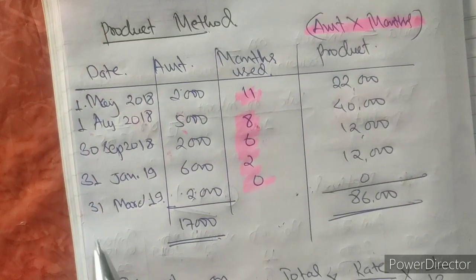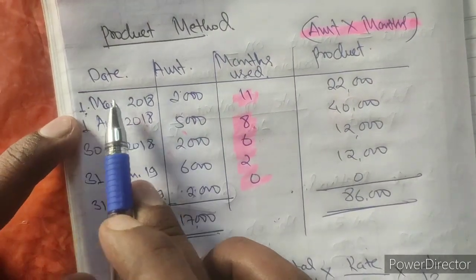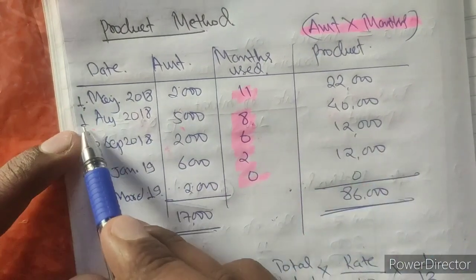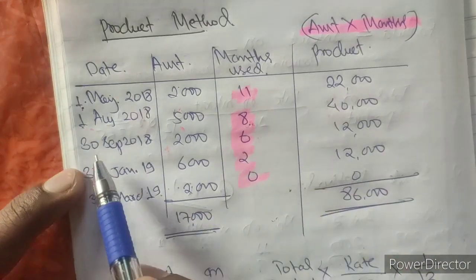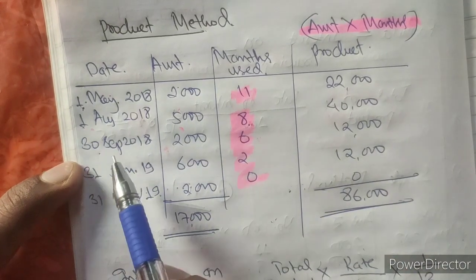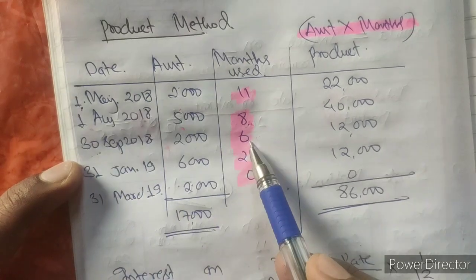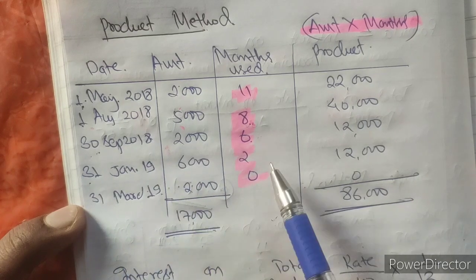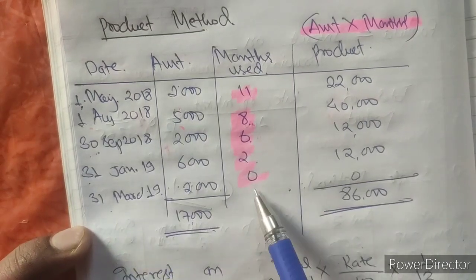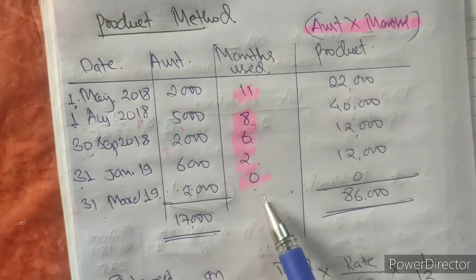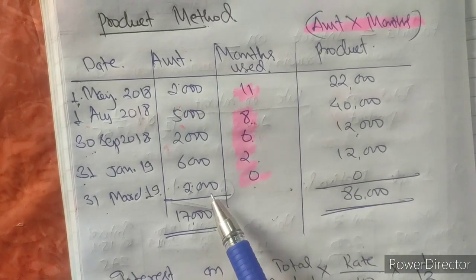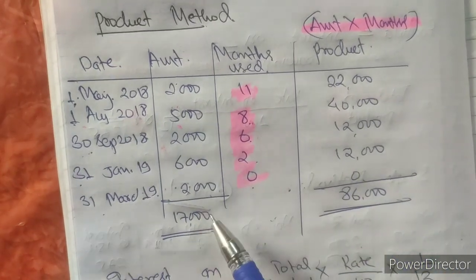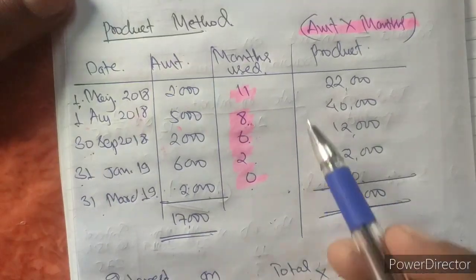So if the drawing is on 1st May, then May, full May is used, so May to 31st March is 11 months. 1st August to 31st March is 8 months. 30th September means September is over, so October to 31st March is 6 months. 31st January means January is over, so February and March is 2 months. Now 31st March means there is no month, so that's why it will be 0. Though the amount is 2000, the interest will be 0 because the month is 0. It is not used for a single month.